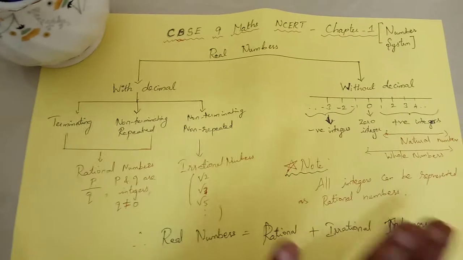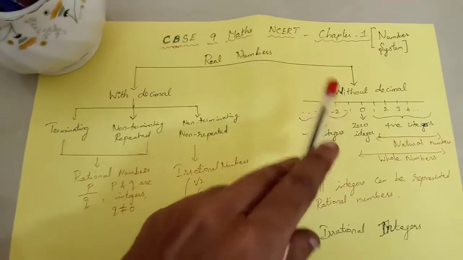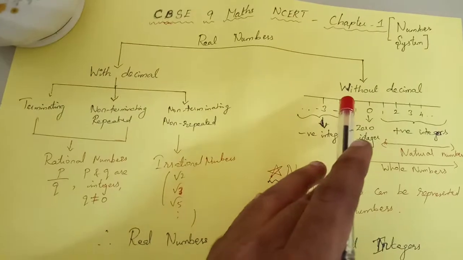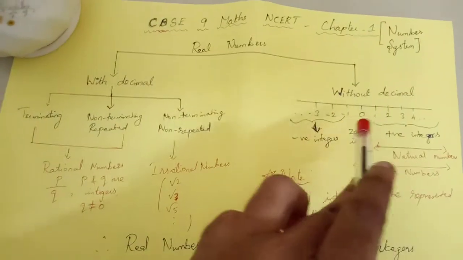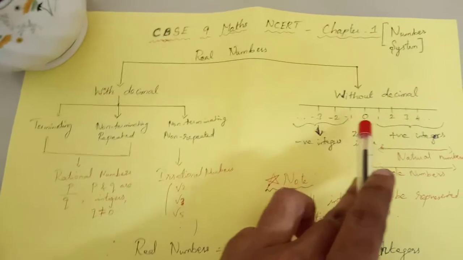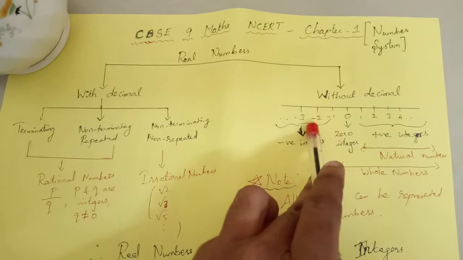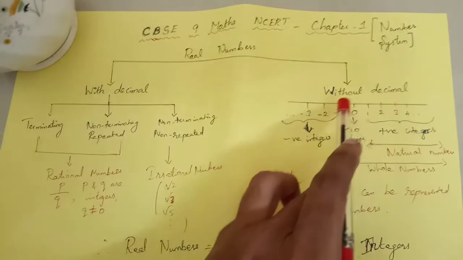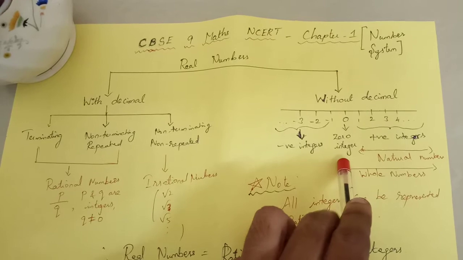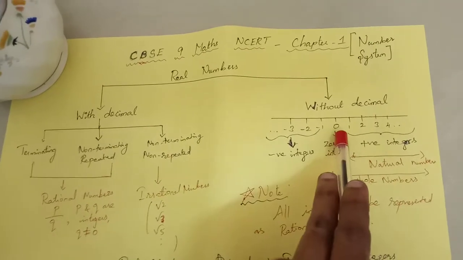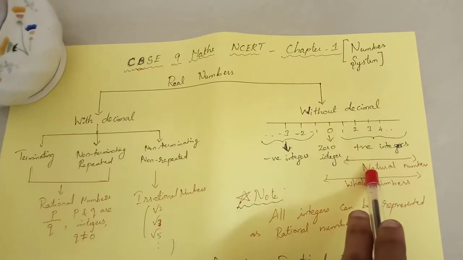So real numbers can be split into two types, with decimal and without decimal, right? So first of all, you can see without decimal. Without decimal, there is a collection of terms. So without decimal, there are whole numbers, right? 0, 1, 2, 3, 4. This side -1, -2, -3, right? So it is called zero integer, and the positive side is called positive integers. And if we start off with 1 to infinity, that is called natural numbers.